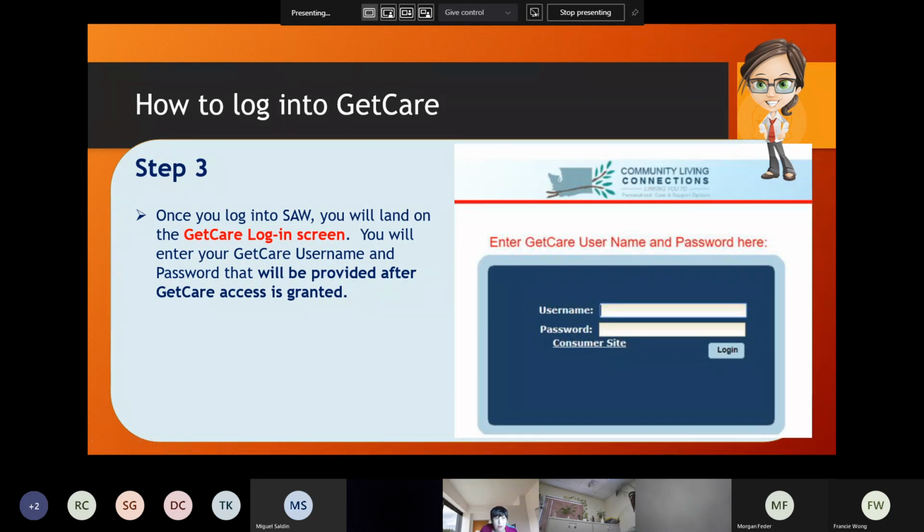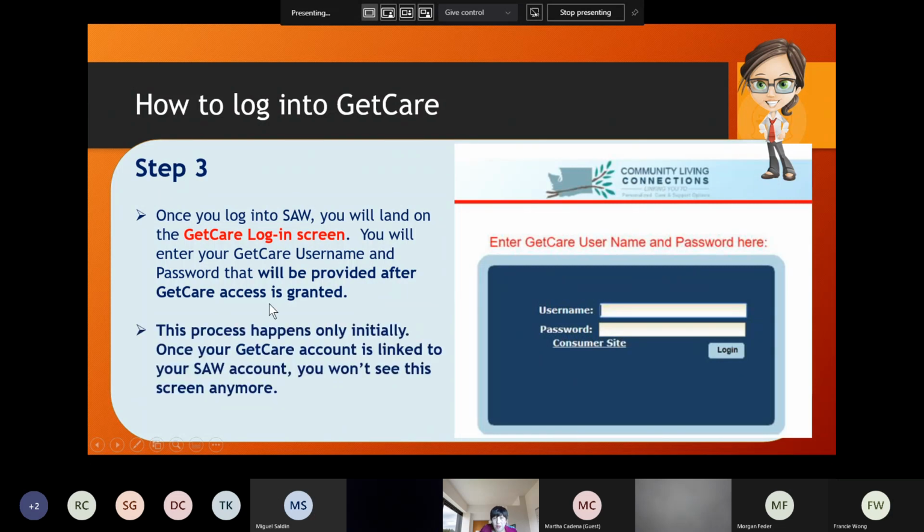Once we collect everybody's GetCare access request forms, we're still collecting them, we'll submit the access request to the GetCare company in bulk. Once we do that, we'll provide you with your GetCare username and password. And luckily, this process is only needed initially. So when you log into GetCare initially, you have to enter your GetCare username and password.